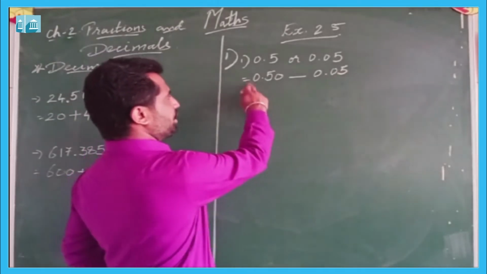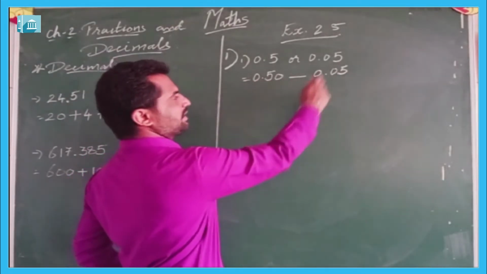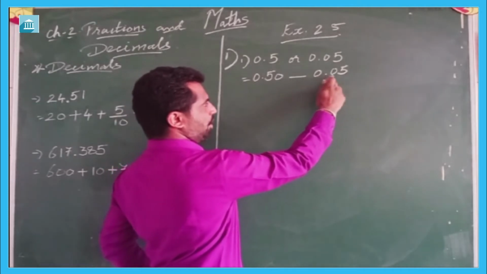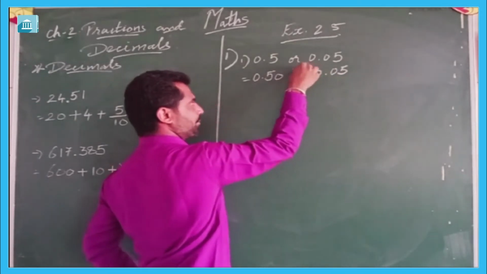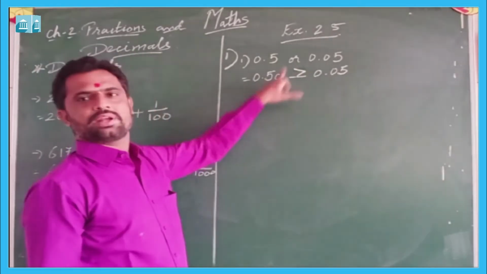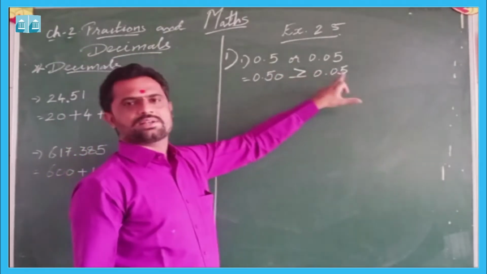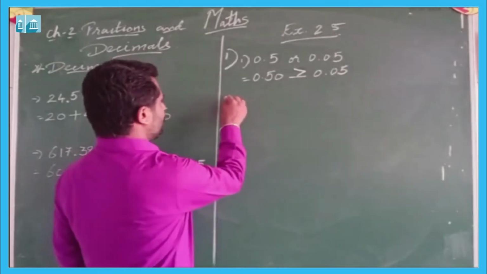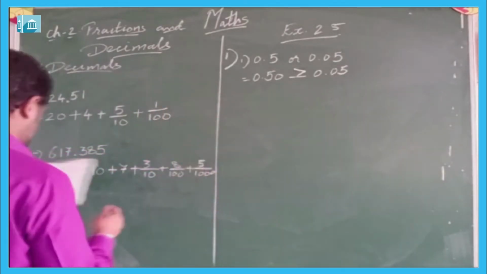So 0.50 is greater than 0.05. Now let us do one more question.